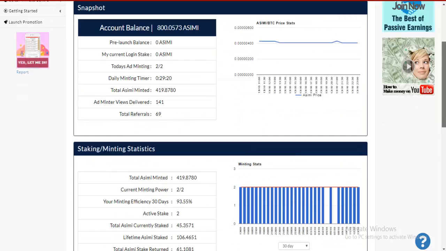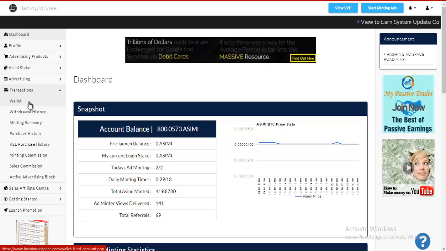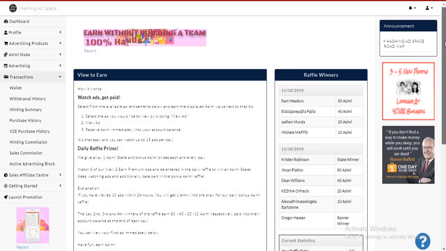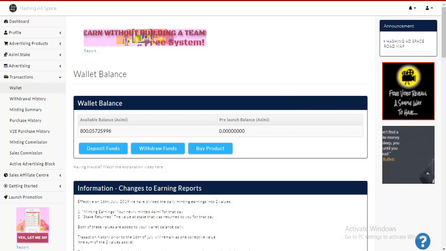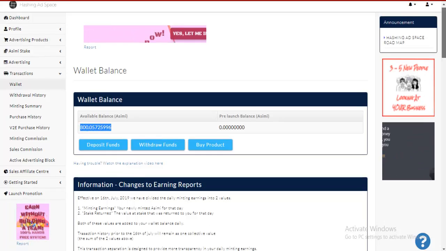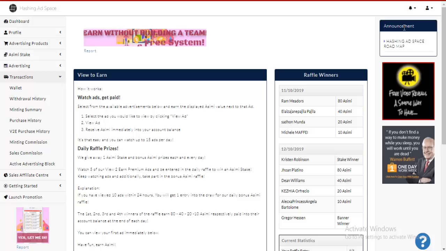So anyways, let me show you my earnings before we get to the updates. If I open this in a new tab and then we go back to our earnings, this is my wallet right here. As you can see, I've got around 800 ASIMI tokens in my account, right? So I just want to show you that right now, viewing all ads on hashing space, because it is now in decrease. Okay, let's just start with the updates.